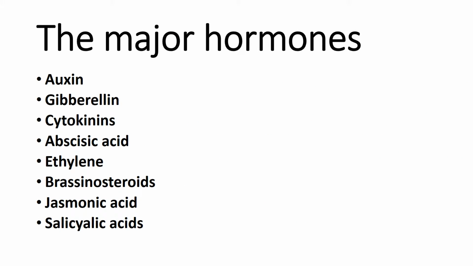Until now, we have learned about different plant hormones, and among them, the first 5 are auxin, gibberellin, cytokinins, abscisic acid, and ethylene. They were the first 5 major classes of hormones, and we'll be discussing each of them briefly. After that, there's the 6th class of hormone, the brassinosteroids, the steroid hormone that also plays an important role in signaling pathways plus growth and development. And the other two are jasmonic acid and salicylic acid.